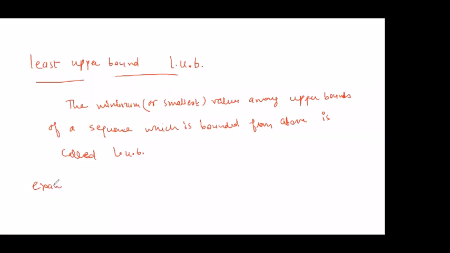Example, the same example you can consider: a_n is 1 by n. I know that 1 by n is less than or equal to 1, I know that 1 by n is less than or equal to 1.5 also, 1 by n is less than or equal to 2 also, 2.5, whatever, as I just explained. So you can say that 1 is the least upper bound.